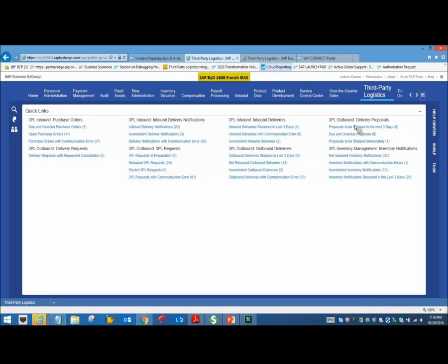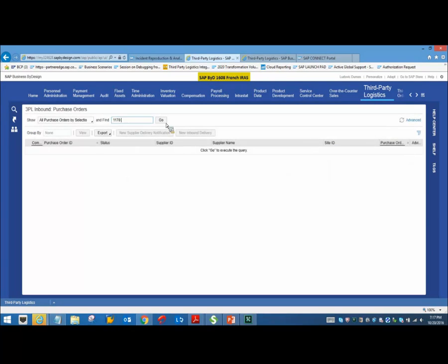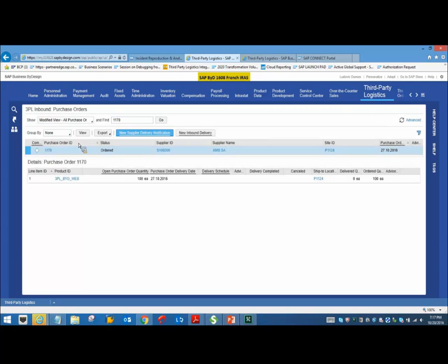So in the meantime, I'll go to purchase orders, third-party logistics purchase orders, and let me check for all purchase orders and check for 1170. So this has been sent to supplier AMS, and I have marked it directly shipped to my 3PL site with 100 quantities. Okay, now how do I see that the message has been moved out of the BYD system?